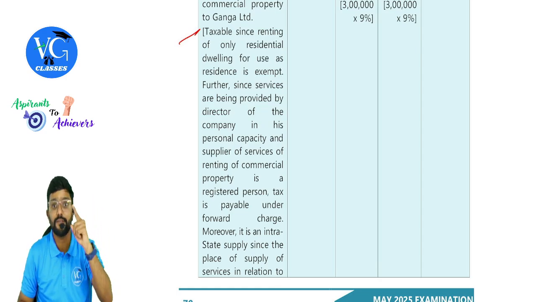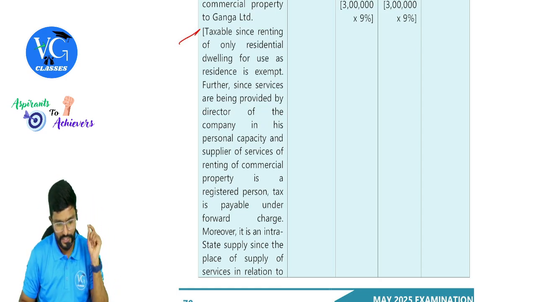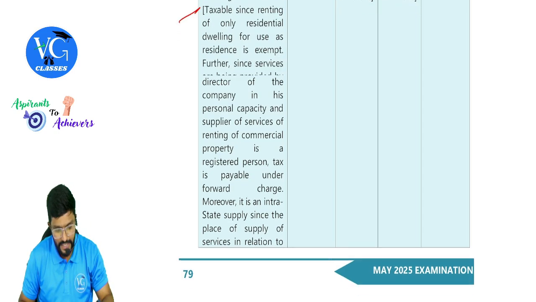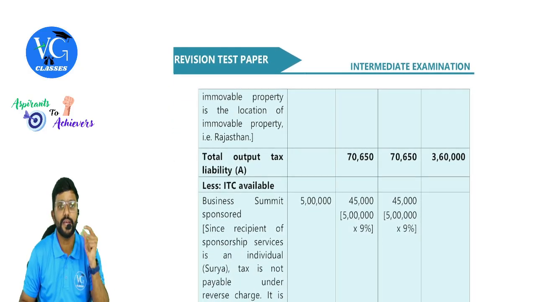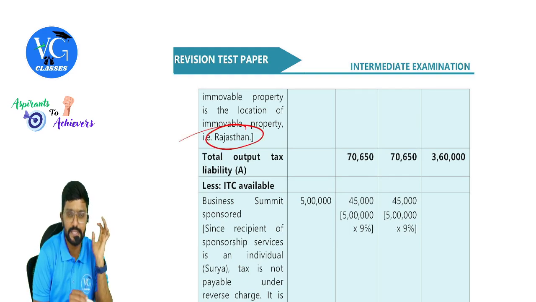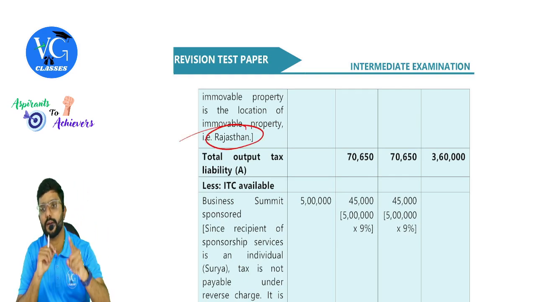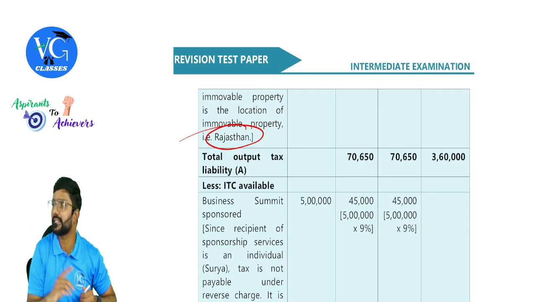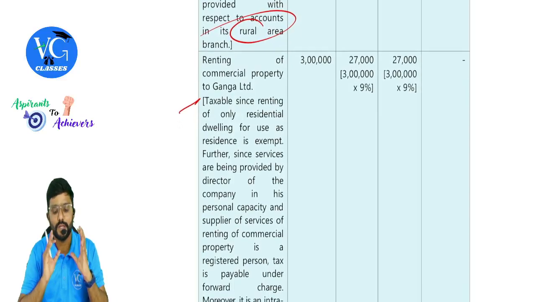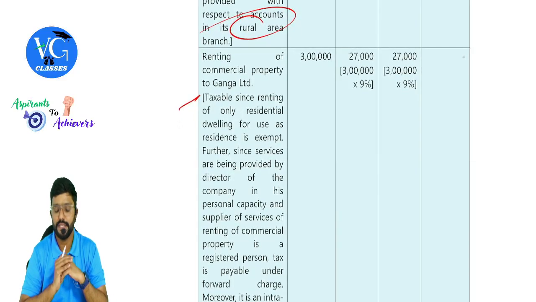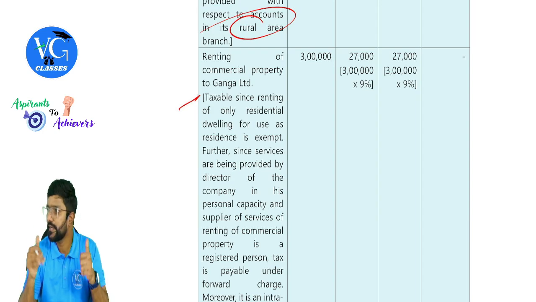Tax is payable under forward charge and not reverse charge. Moreover, it is an intrastate supply since the place of supply of services in relation to immobile property is where, guys? The location of immobile property, which is again Rajasthan. Location of supplier, Rajasthan. Place of supply, Rajasthan. Intrastate supply. On 3 lakh, 9% each, guys. Got it? No RCM, FCM because supplier is registered.